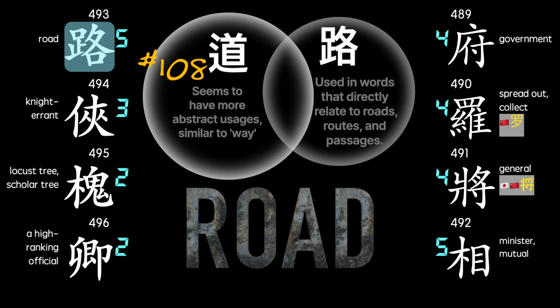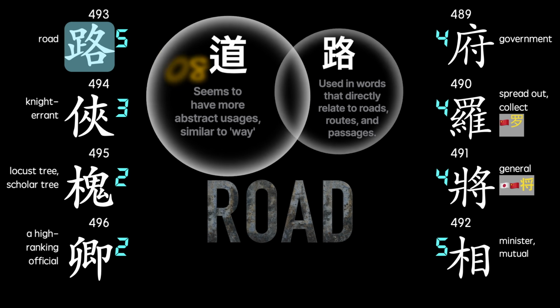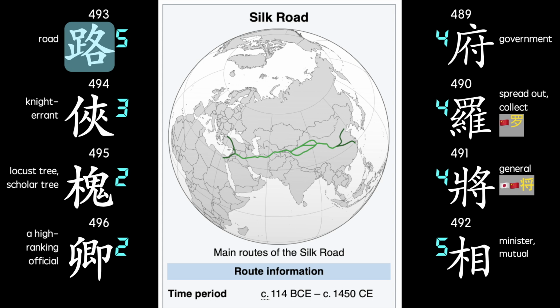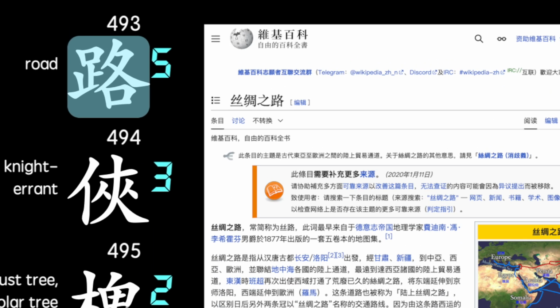And by the way, this other character appears also in the classic. And also the Chinese name for the historical Silk Road uses this character, while the Korean and Japanese names for that Silk Road, they don't tend to invoke this character, at least not now.